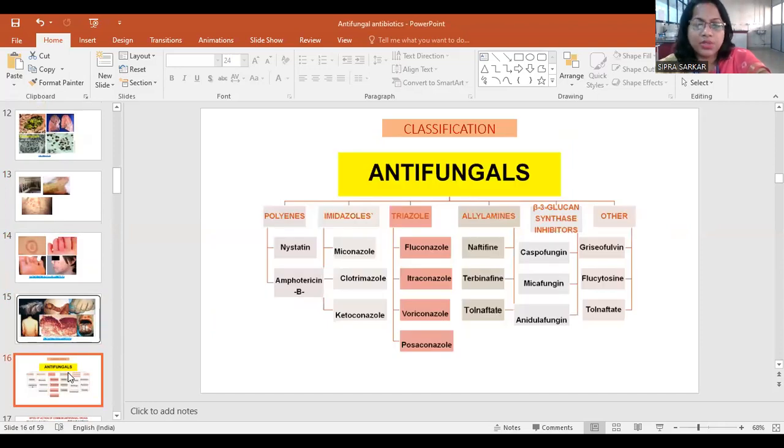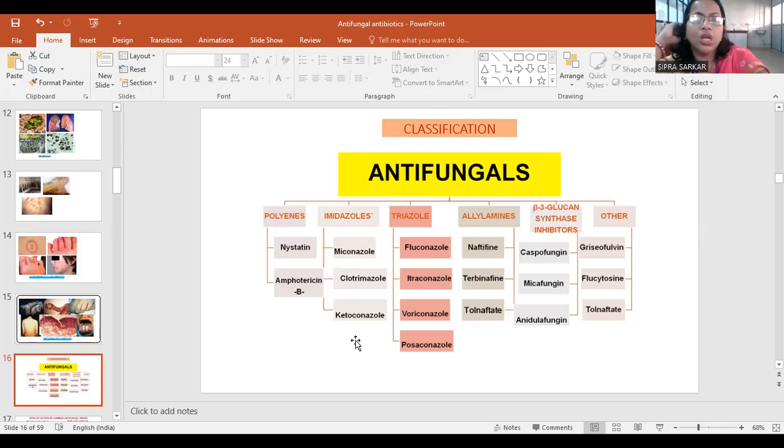So I'm going to the medicinal chemistry, that is, the drugs for antifungals. They are classified into chemical categories: polyenes, imidazole, triazole, allylamines, beta-glucan synthase inhibitors, and other drugs. In case of polyenes, nystatin and amphotericin B, these drugs are very important. In case of imidazole, these drugs are very important: miconazole, clotrimazole, ketoconazole. Ketoconazole has different lotion, solution, ointment forms; miconazole and clotrimazole, all these drugs have solution and topical ointment.